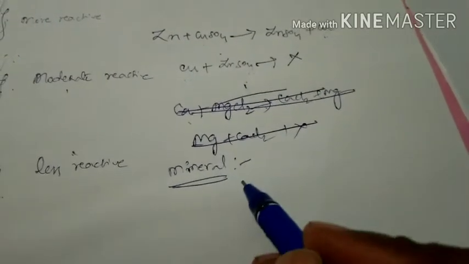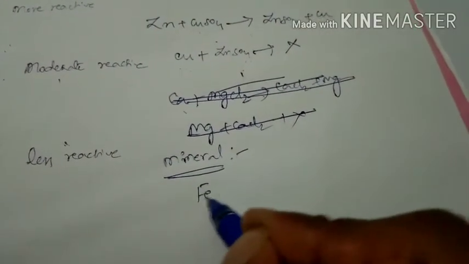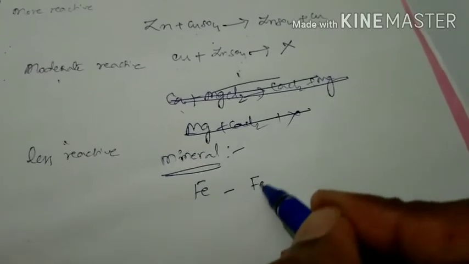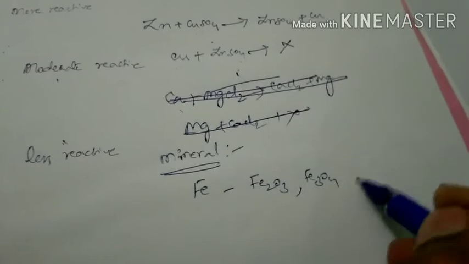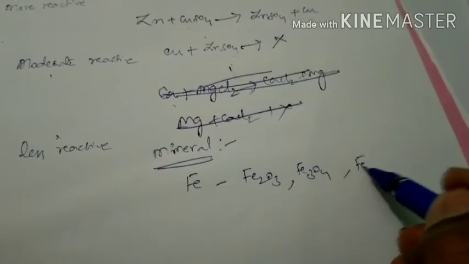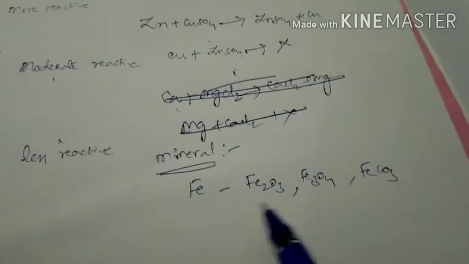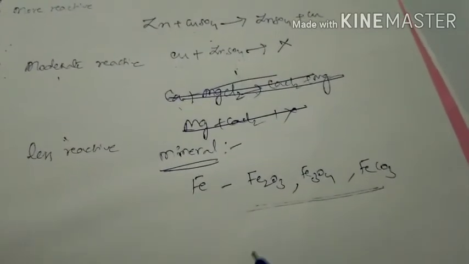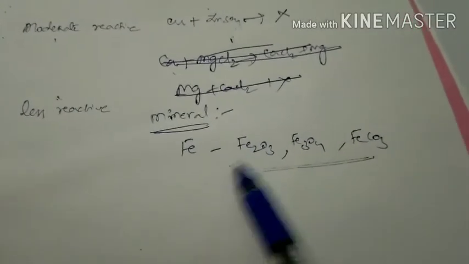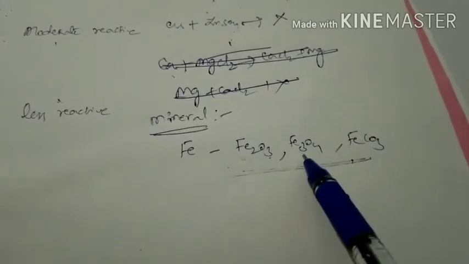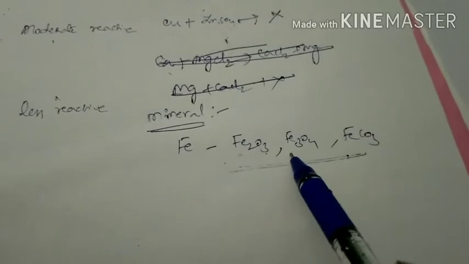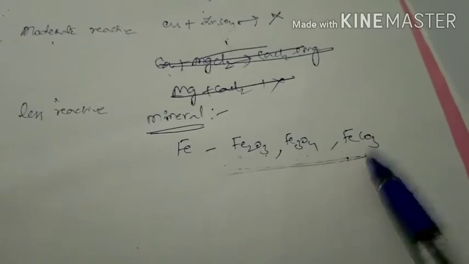For example, take iron minerals. Iron minerals are Fe2O3, Fe3O4 and FeCO3. There are so many minerals. So these are minerals of iron. That means all are compounds. This is iron trioxide, this is ferrous ferric oxide, this is iron carbonate.